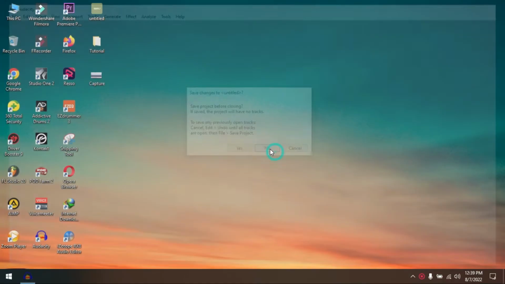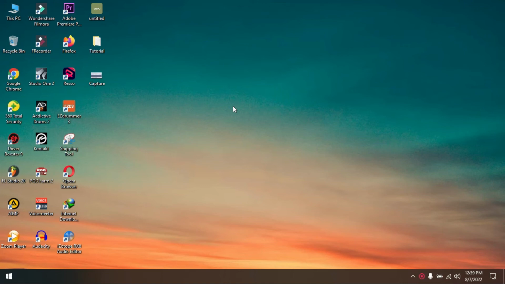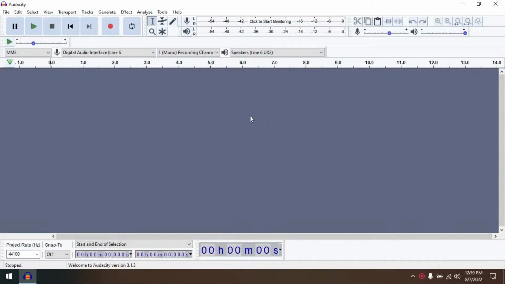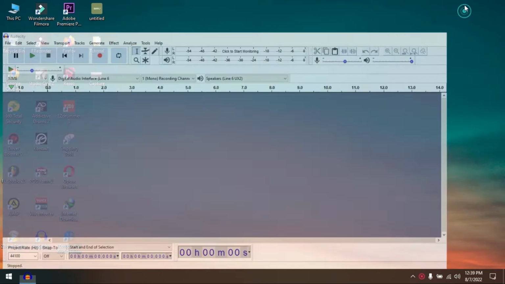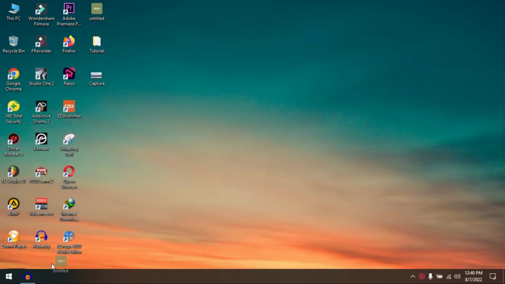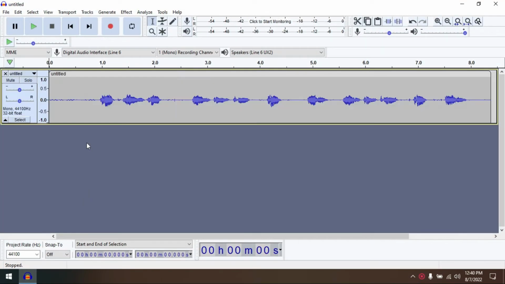In this video I will share a tutorial on how to remove noise with one click, using Audacity software. Okay, straight to the tutorial. First you open the Audacity software. Then enter the audio file that we will remove the noise from. Then select the part of the noise to be removed.